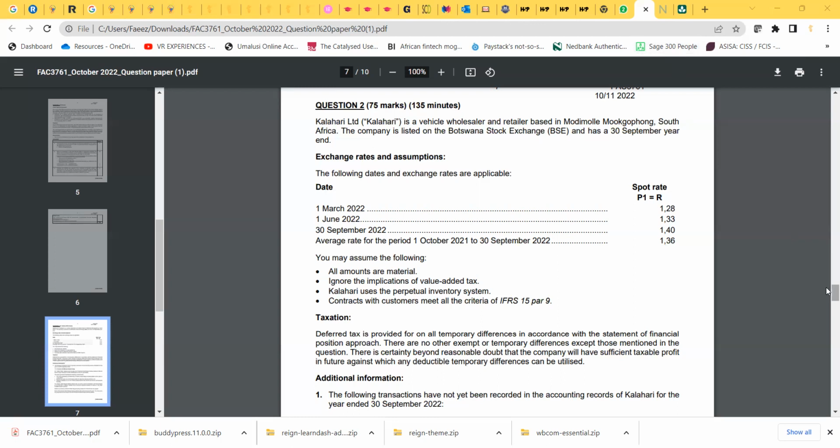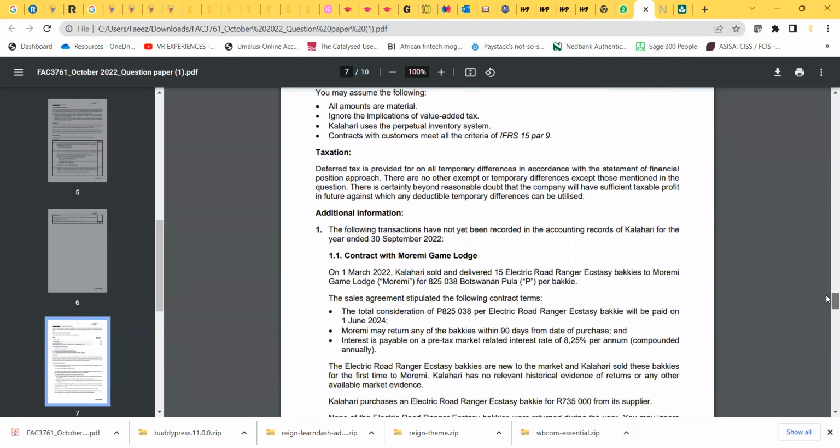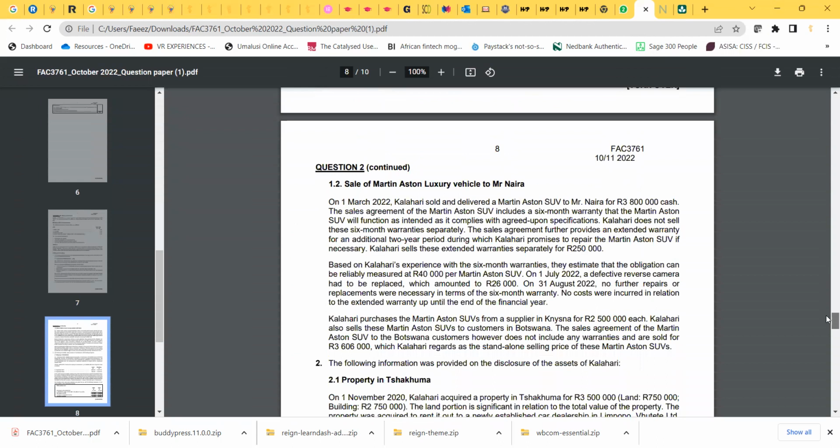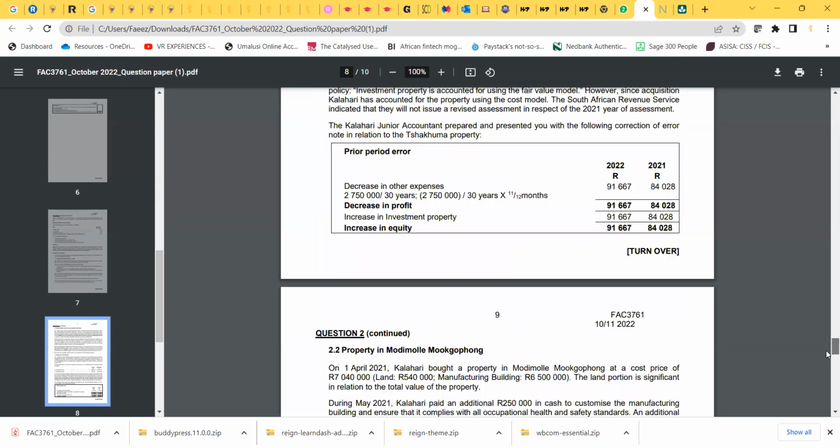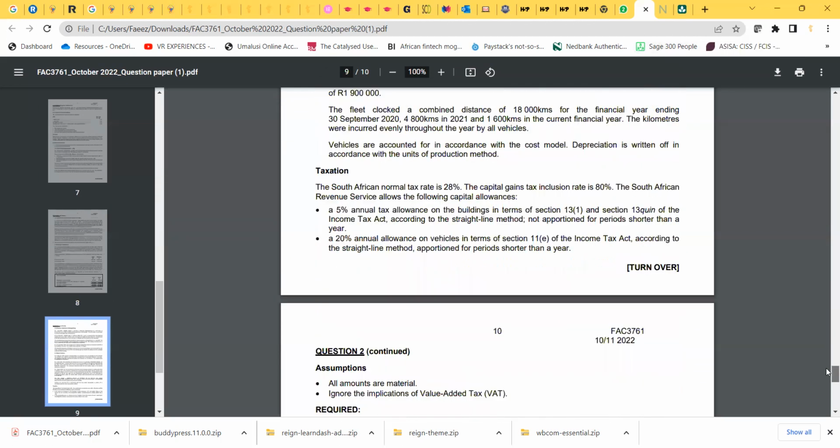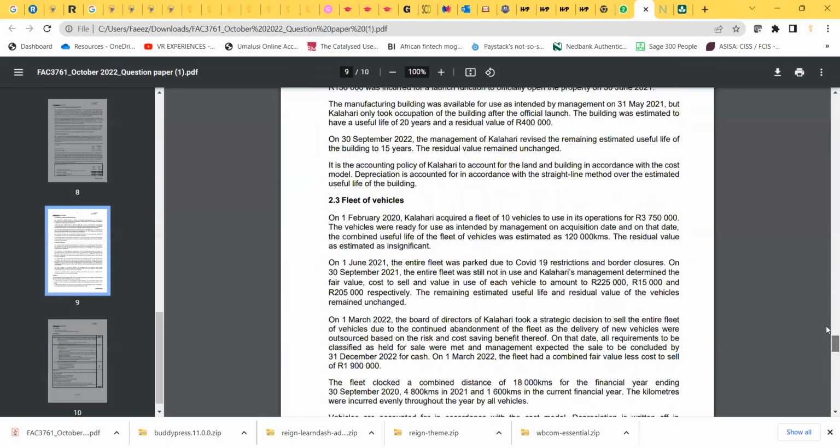Okay, so there's going to be that, and then additional information number 1, and that should be all. We're just going to check. Yeah, that'll be all basically. Okay, and then I'll read the required.